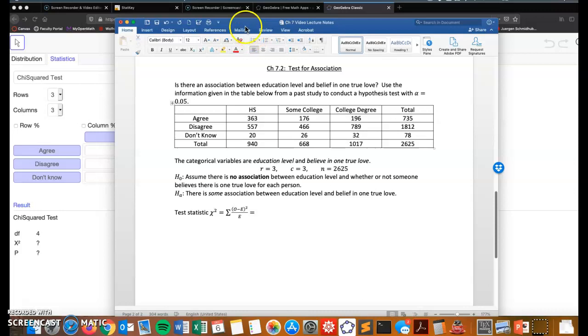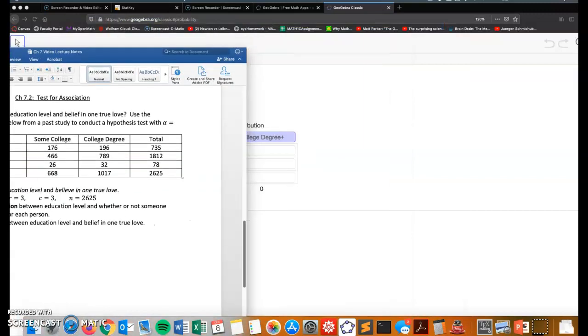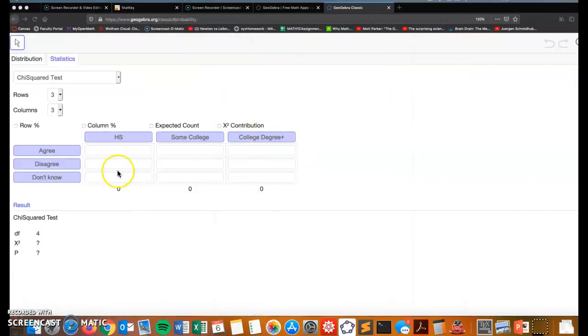It would help, as I'm going over this video, if you want to pause and open up GeoGebra and enter this information, so you have the muscle finger memory on how to use GeoGebra for the test for association. So I'm going to fill in the information. The agree in one true love from high school is 363, then 176, and then 196, 557, 466, 789, 20, 26, 32.